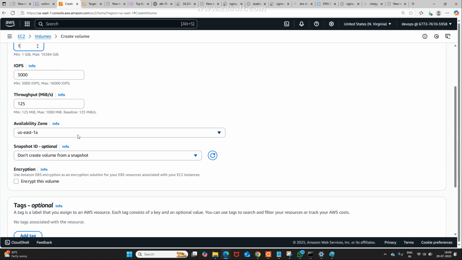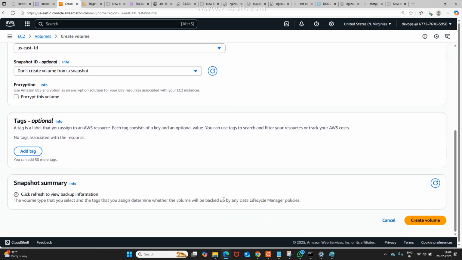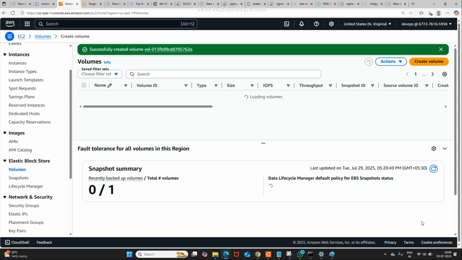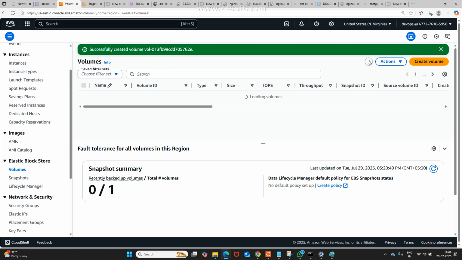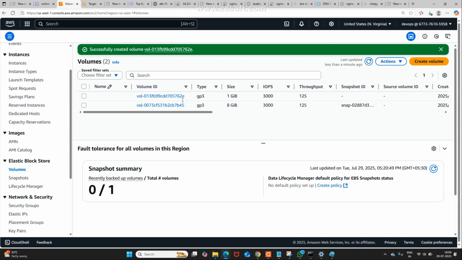There we need to select Availability Zone 1D. There I am not encrypting. If really wanted, we can encrypt it, but for encryption also, we need to pay. Anyway, I may refresh it. Yes, refresh. Now you try it.